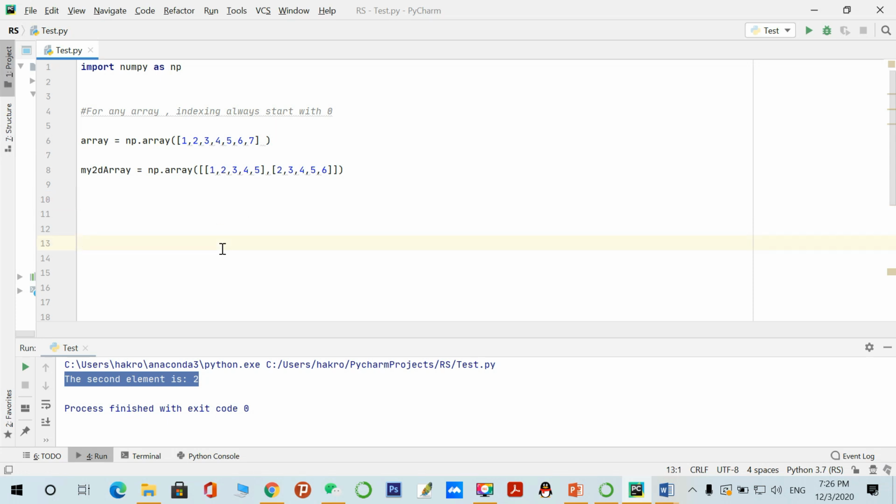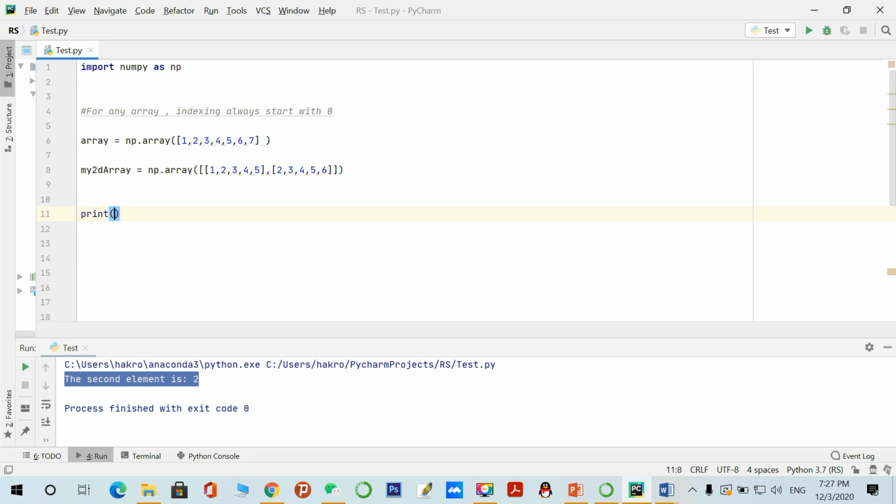Yeah, so next we will learn how to access elements of a one-dimension array and a two-dimension array. Before moving on, we must remember and notice one thing: for any array, indexing always starts with 0. So it means if we want the first element of this array, we can only access it with index 0, like this.